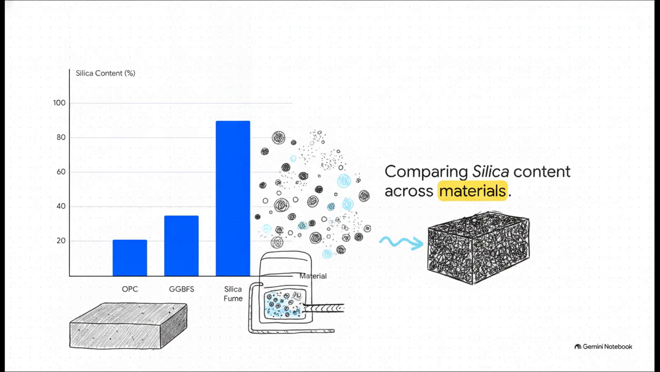Isolating just the silica content really reveals these extreme variations visually. Standard ordinary Portland cement sits at about 21% silica. Blast furnace slag pushes that up a bit to 35%. But look at silica fume. It brings a massive 90% silica content to the table. Because it's highly reactive and its particles are incredibly fine, introducing that much silica completely transforms the concrete's strength. It makes it incredibly dense and practically impermeable.